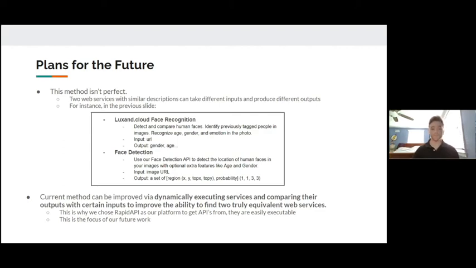And so this can be improved by dynamically executing these services and comparing their outputs to one another to find truly equivalent services. This is why we chose Rapid API, because we can easily execute them for the future. And that's the focus of our research going into the future as well.